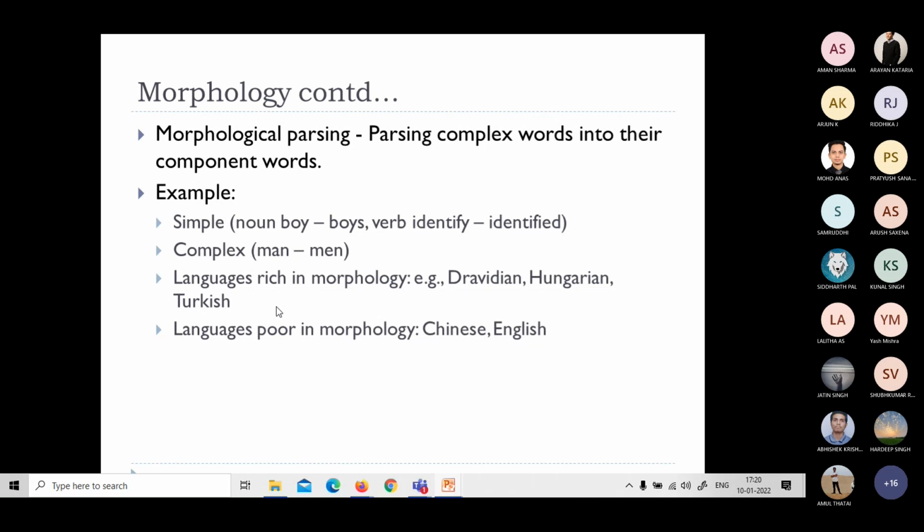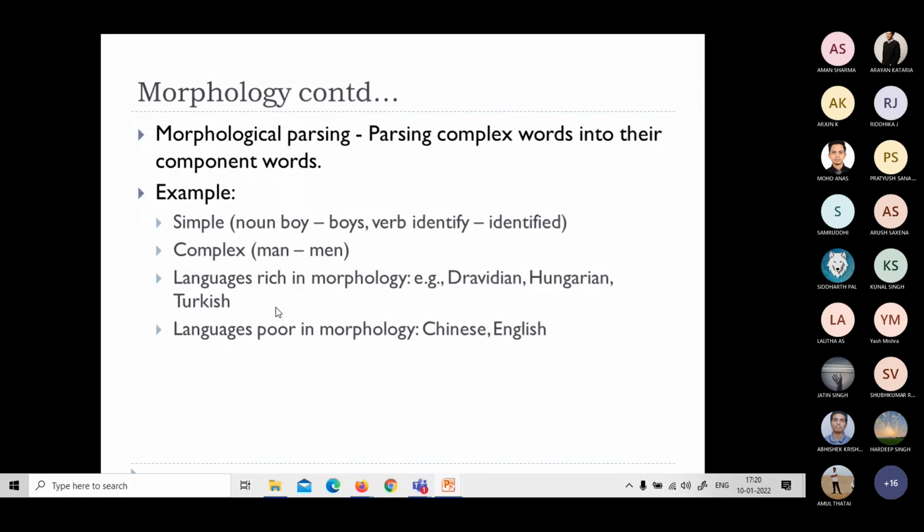As I mentioned, some of the languages that are rich in morphological processing, where morphological processing is very much required, are the Dravidian languages, that is Tamil, Telugu, Kannada, Malayalam. These four languages are rich in morphological processing. Hungarian, Turkish, and some of the European languages are also rich in morphology.